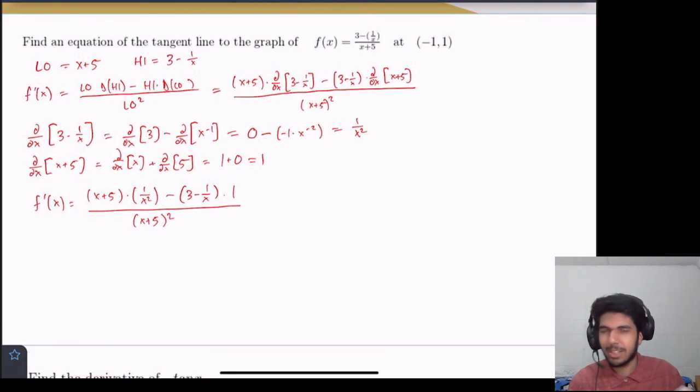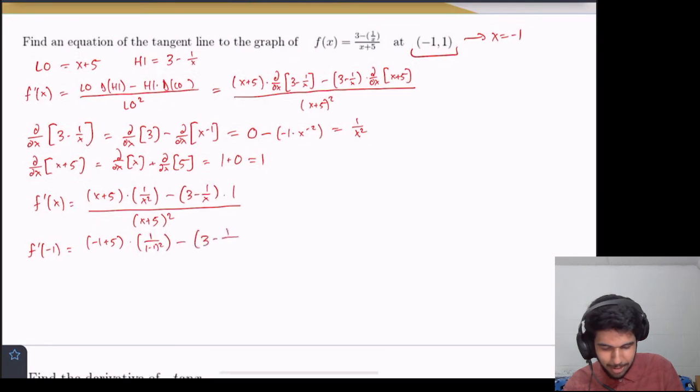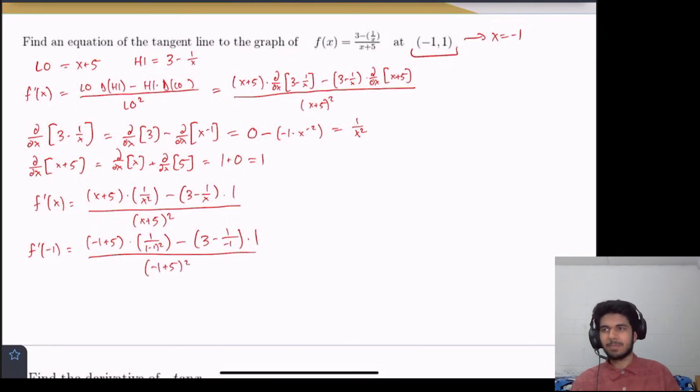And, well, we can simplify this, but I don't really want to, because we're curious about finding the equation of the tangent line at negative 1, 1. So here, x equals negative 1. So let's plug in negative 1. F prime of negative 1 equals negative 1 plus 5 times 1 over negative 1 squared minus 3 minus 1 over negative 1 times 1, all of this over negative 1 plus 5 squared. Okay, so what do we get here?